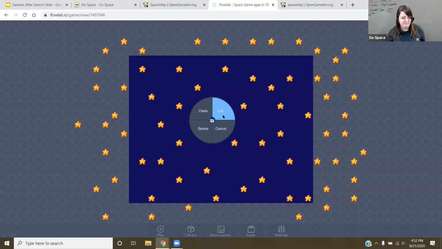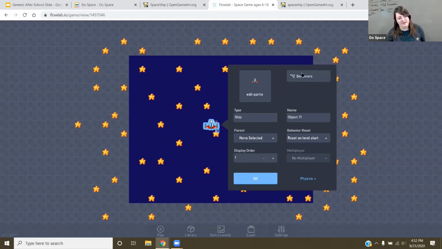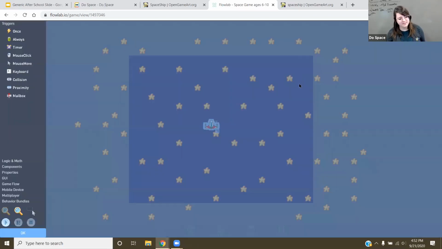Click back on my spaceship, Edit. Now I'm going to Behaviors here. As we learned before with behaviors, it's logic that gets us moving. So if I'm moving this based on mouse movement, like pushing my mouse around, it moves. What do I need to click to activate that?